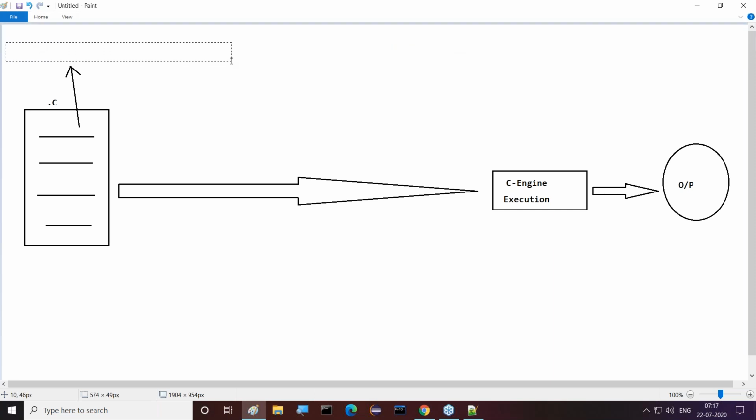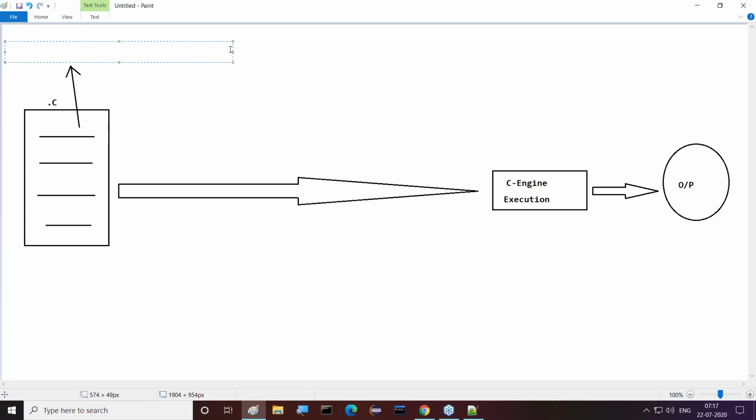In the sense that it is user understandable, developer understandable language or not? Developer understandable language in the sense, high level language or not? High level representation or not?